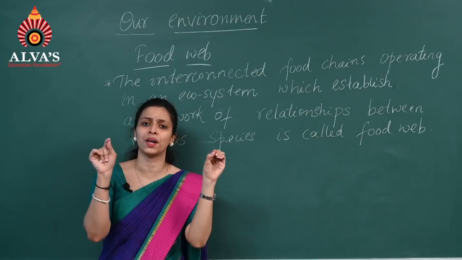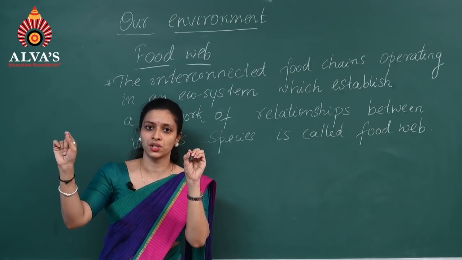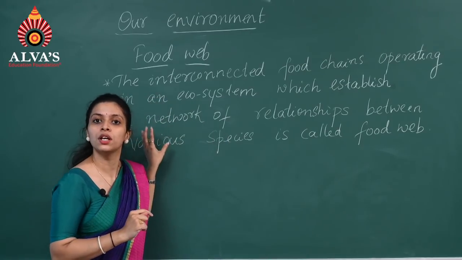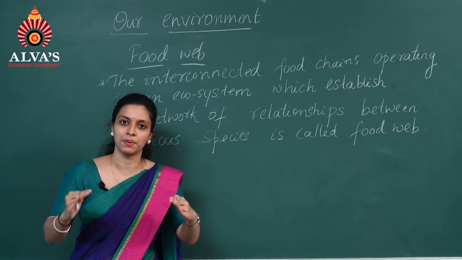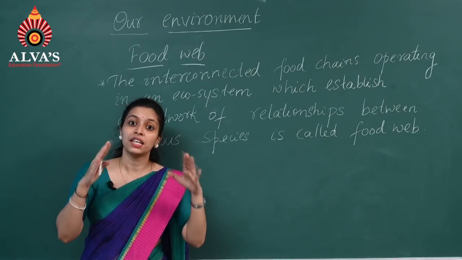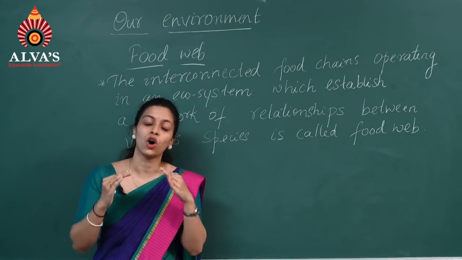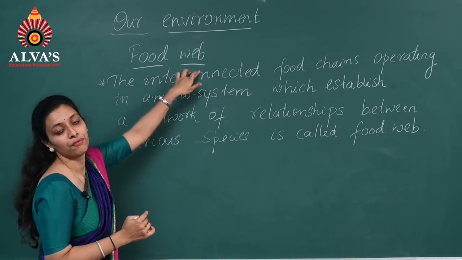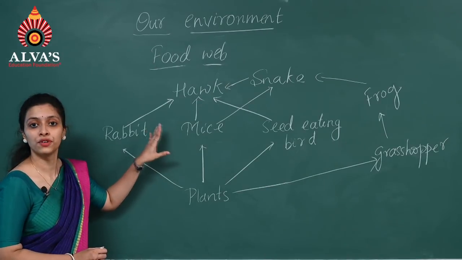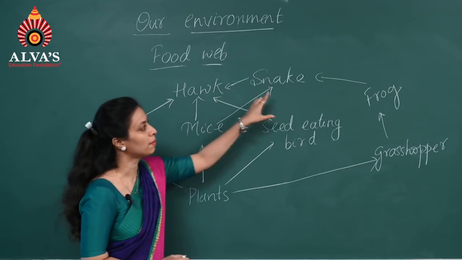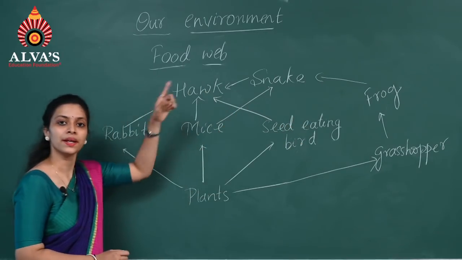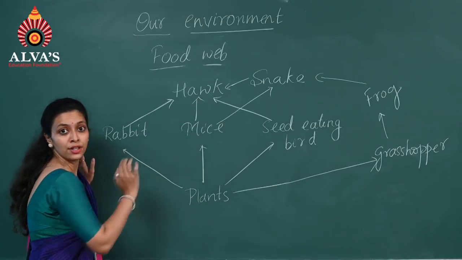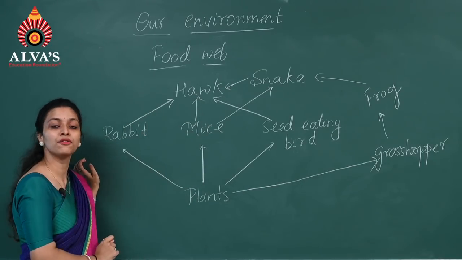Food chain is a simple one, right? You can just see one unidirectional flow of energy there. Very simple. But in this particular food web, many food chains are present in the shape of a web. They are webbed or interconnected or linked. That is why it is called a food web. So this is a food web. You can see a number of food chains, right? Earlier we studied only one food chain, which was unidirectional. Now you can see interconnected food chains here. That's why it is called a food web.